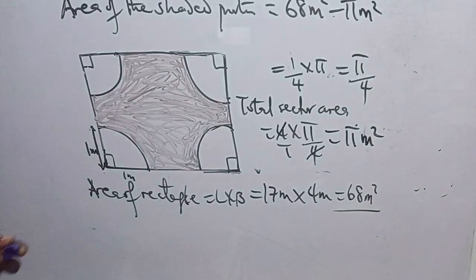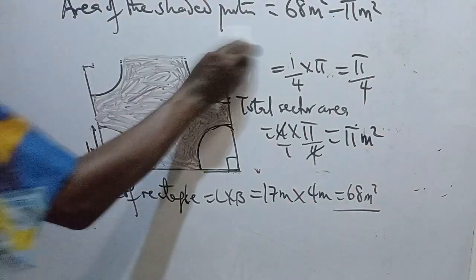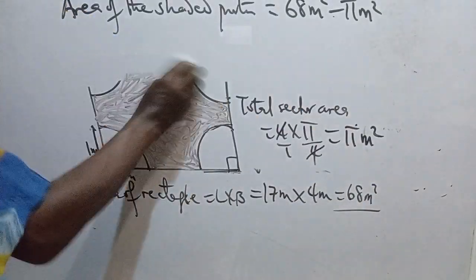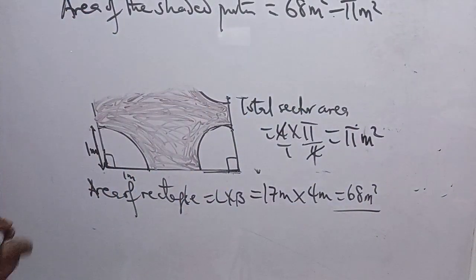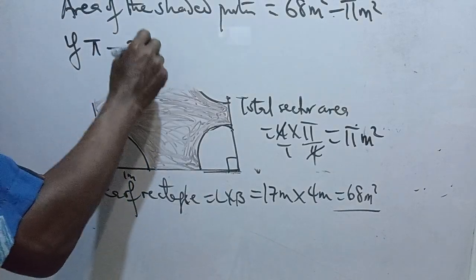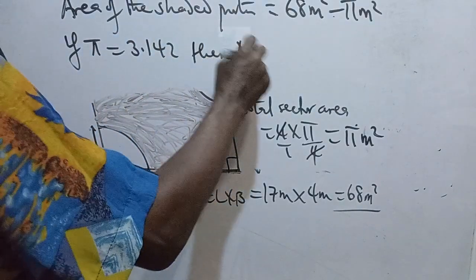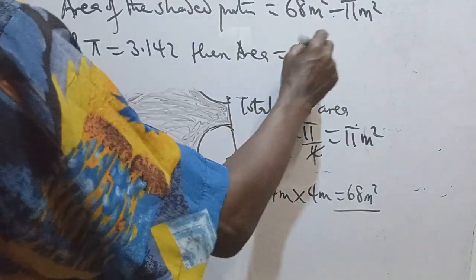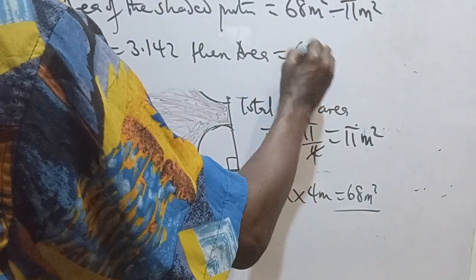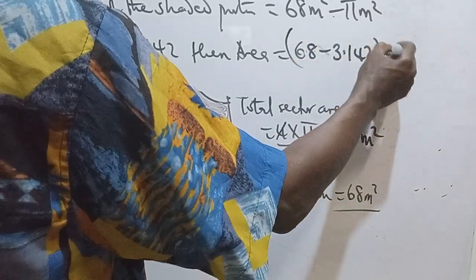Suppose our pi is given to be 3.142. So if pi is 3.142, then the area will be 68 minus 3.142, everything in meters squared.